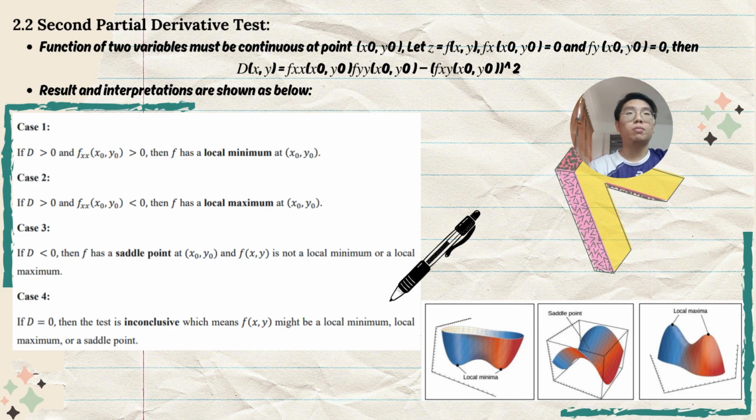2.2 Second partial derivative test. The second partial derivative test can be used to find the minimum or maximum of f. The function of two variables must be continuous at the point x and y. Let z equal to f(x,y).